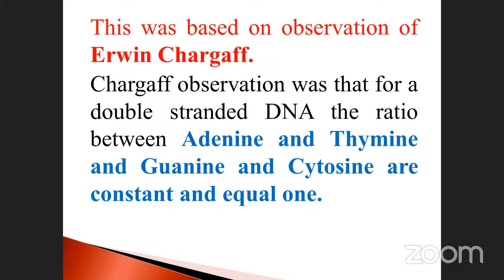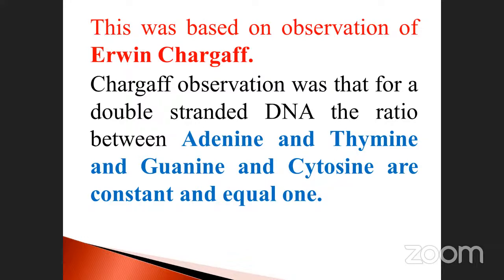You know the Chargaff rules. One purine is always united with one pyrimidine. So adenine, a purine molecule, always joins with the pyrimidine molecule thymine with the help of a double bond. I will show you. Guanine, a purine, always joins with the pyrimidine molecule cytosine with a triple bond.